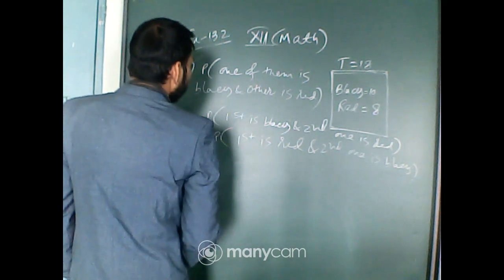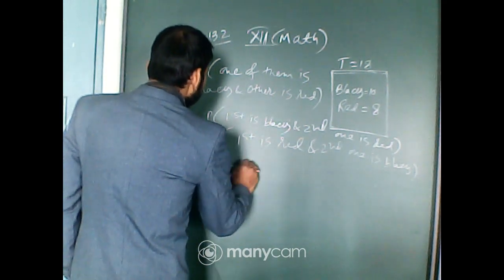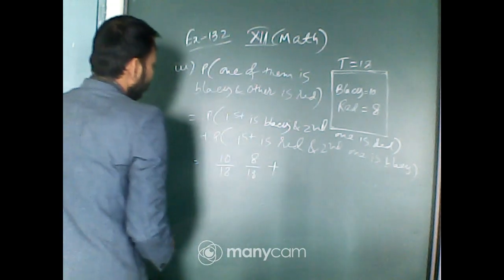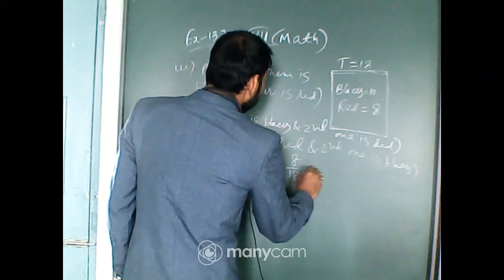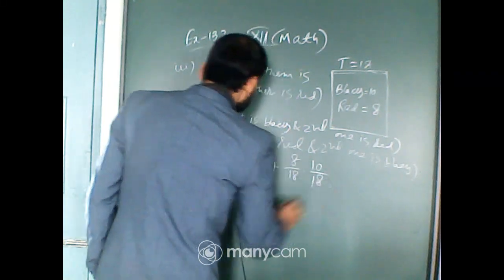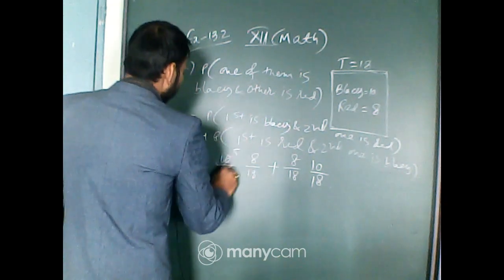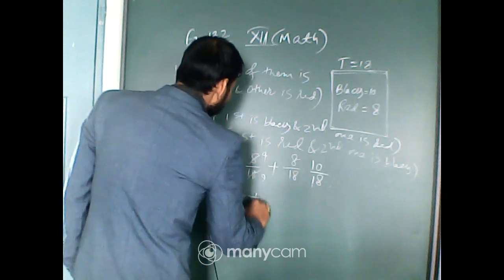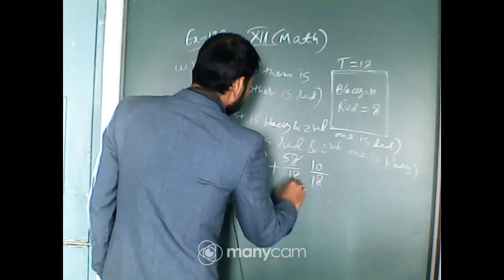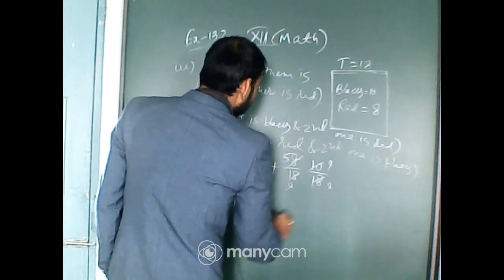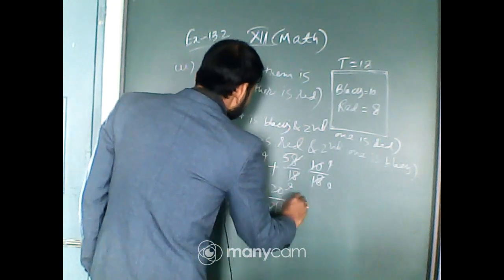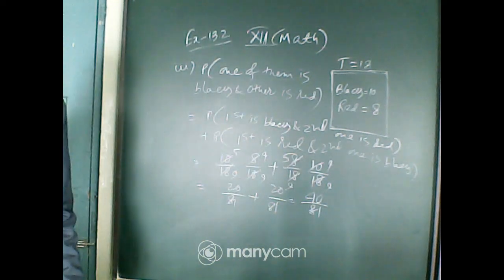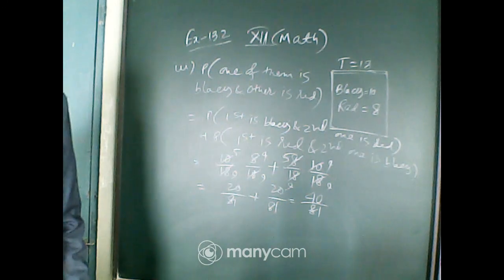That means first one will be 10 by 18 into 8 by 18 plus for the second one 8 by 18 into 10 by 18. After cancelling, 20 by 81 plus again it will be 20 by 81. So 40 by 81. Isn't it? Isn't it 40 by 81?